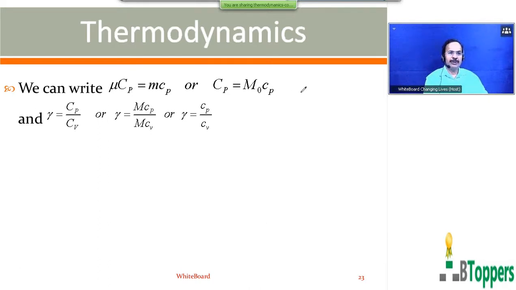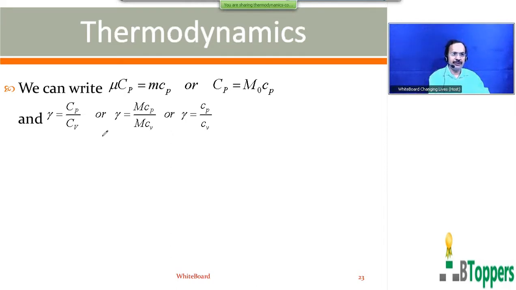Now the ratio of the specific heats of a gas at constant pressure and constant volume is denoted by the letter gamma. So gamma can be written as capital C subscript capital P divided by capital C subscript capital V. That is, gamma equals molar specific heat of the gas at constant pressure divided by molar specific heat of the gas at constant volume. Gamma has no units.